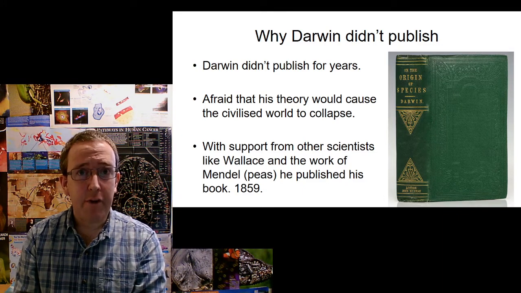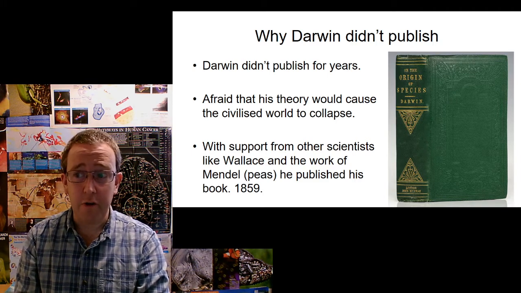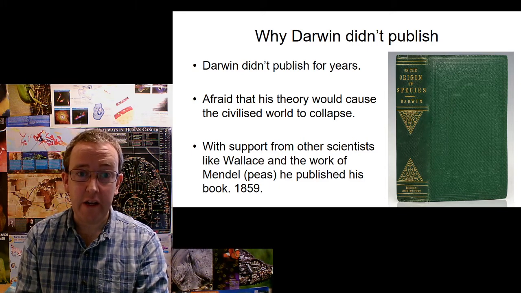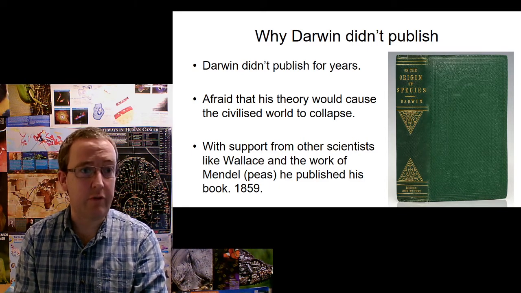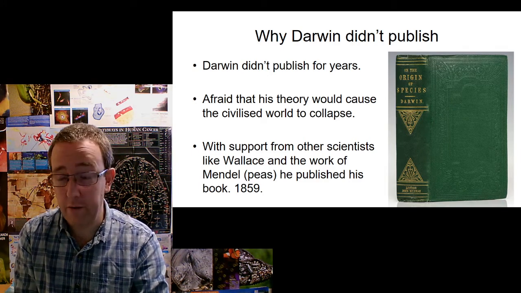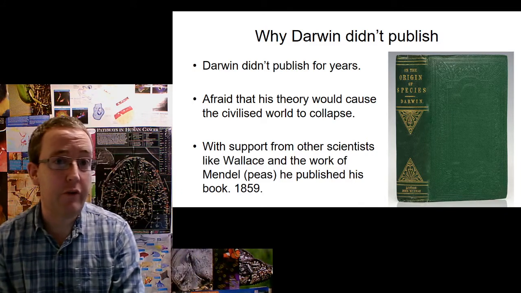If in some dusty loft you find a big pile of books and you do find an early edition of On the Origin of Species, don't chuck it out, don't take it to the charity shop. They are worth hundreds of thousands of pounds now. Such an important book, right? Hundreds of thousands of pounds, and it has never been out of print since 1859 when it was first published.